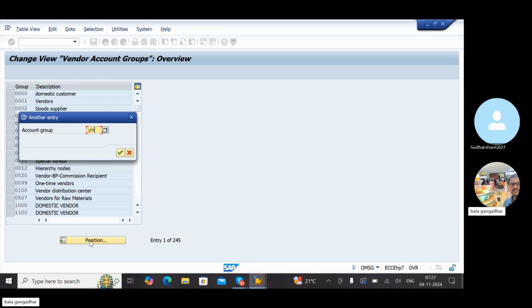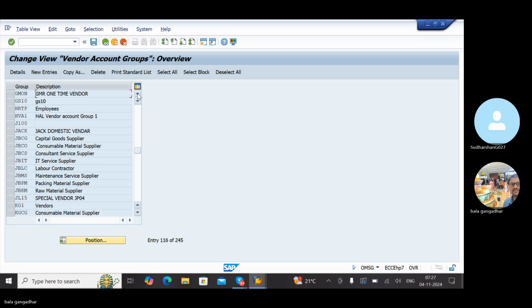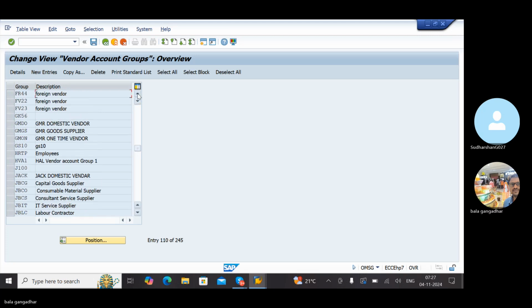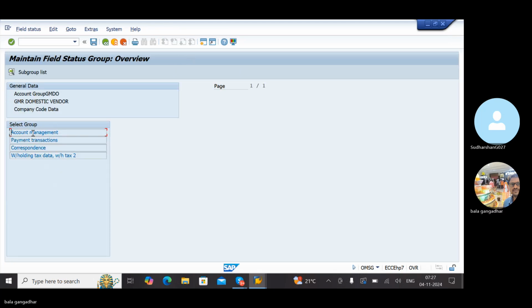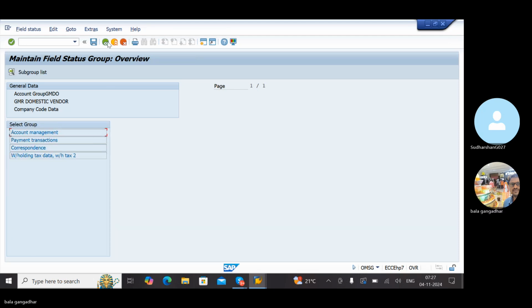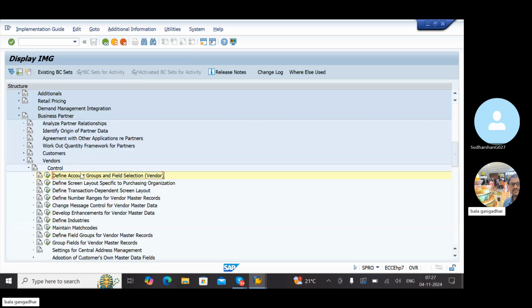Last class we worked on GMDO, company code data, account management. Here it is not maintained. We have another option called purchasing organization wise, transaction code wise.